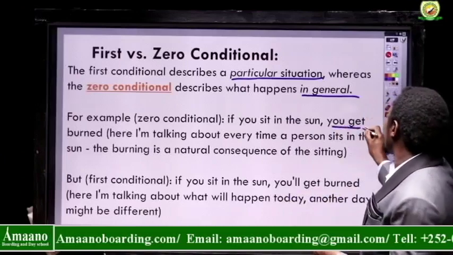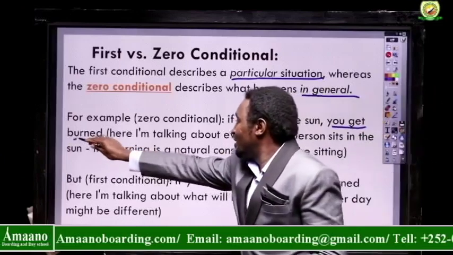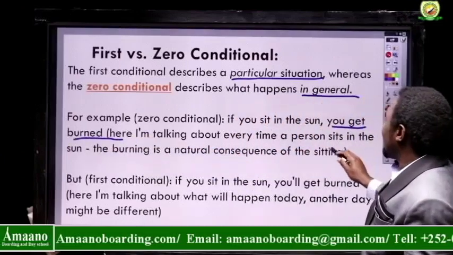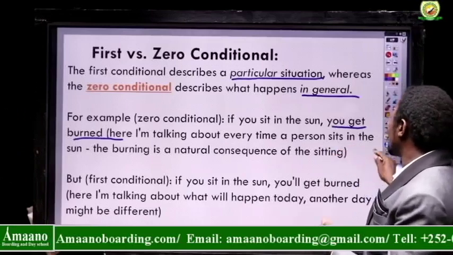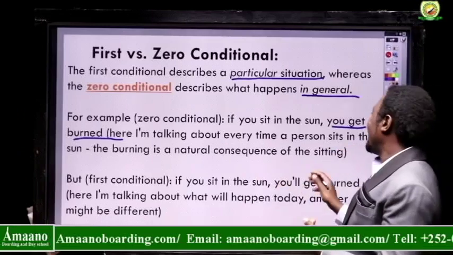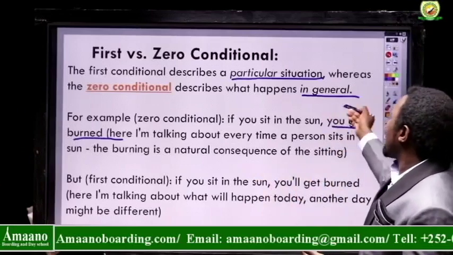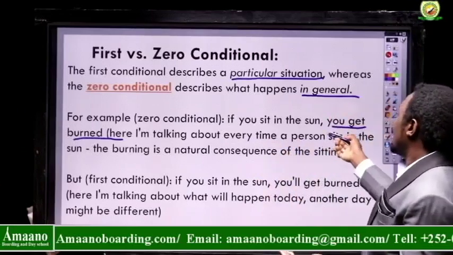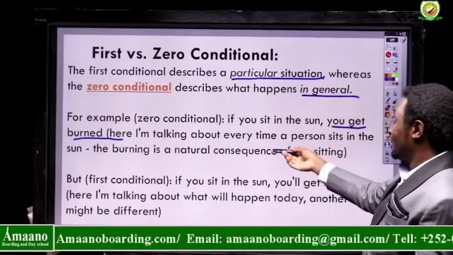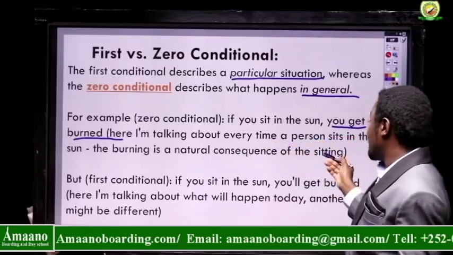So the zero conditional is general. It is talking about any person, every time a person sits in the sun, you get burnt. So it is generalizing the time and the people.